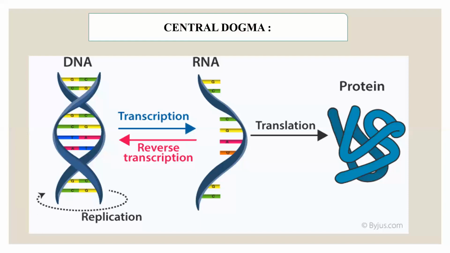So there is the central dogma. We see that DNA is transcribed to RNA, and the reverse is also possible, which is called reverse transcription. And then this RNA can be translated to protein.